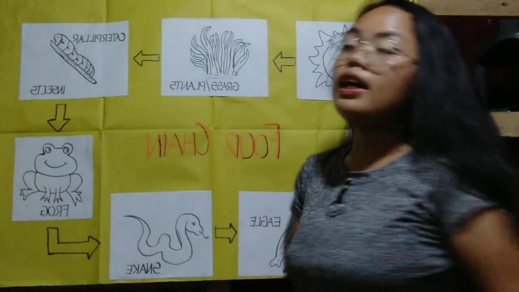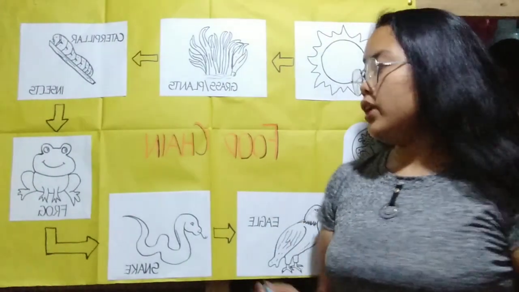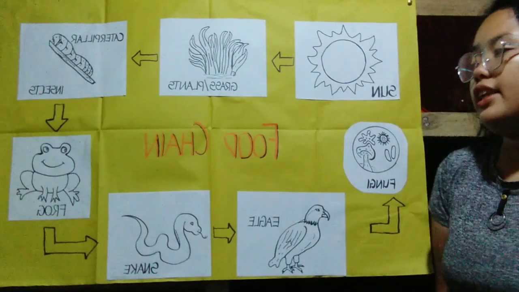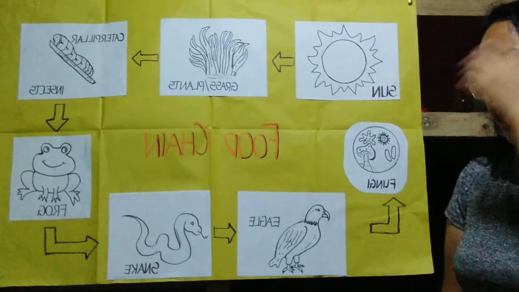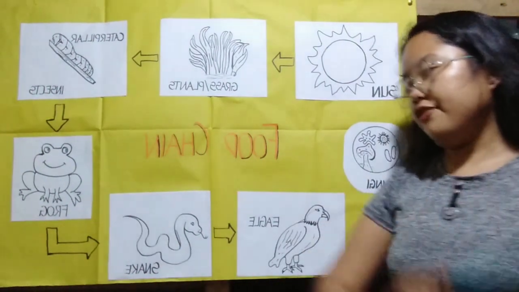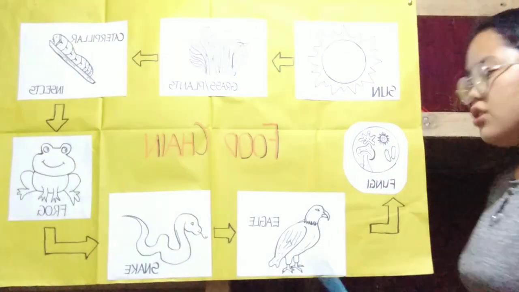The energy of the insect is passed on when it is eaten by the frog, and then the energy is passed on again when the snake eats the frog, and so on.